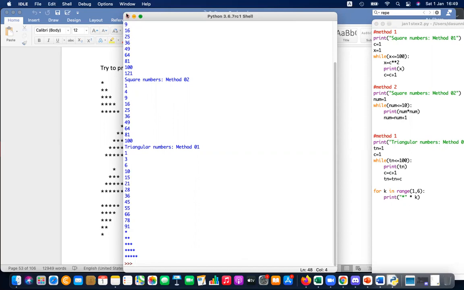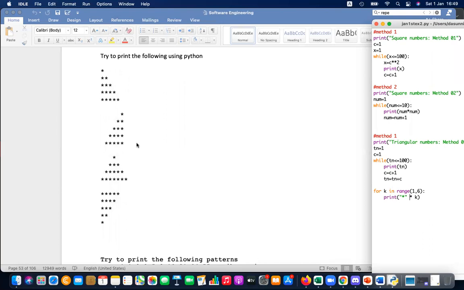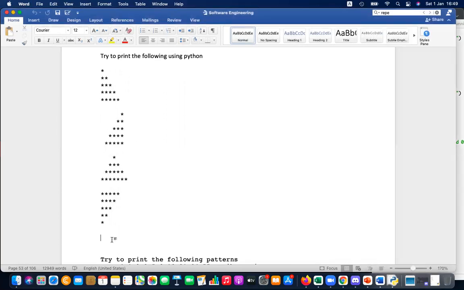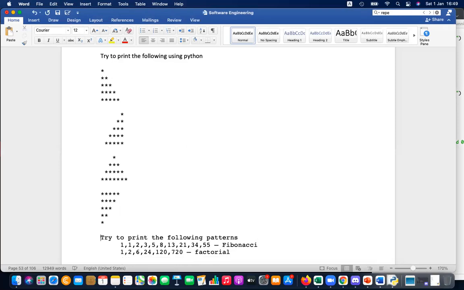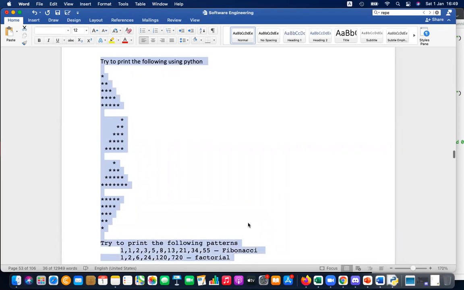So this is just my demonstration, and you have to do that. But the next one, you have to do it now. The asterisk printing part you can try at home. Please write down and draw this and try this at home. I'll ask next day. But this one, these two patterns, you have to start doing now.